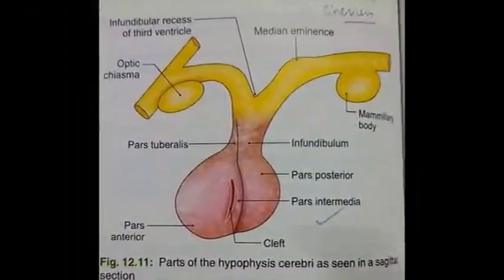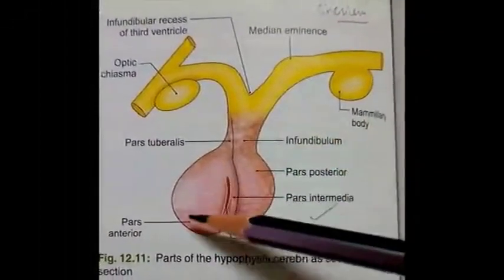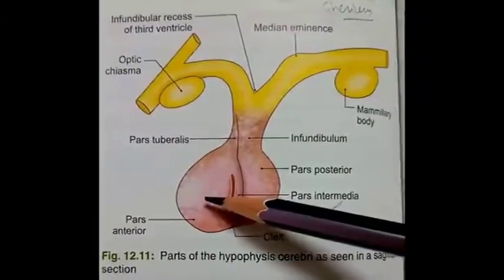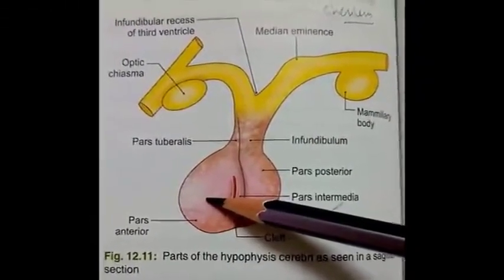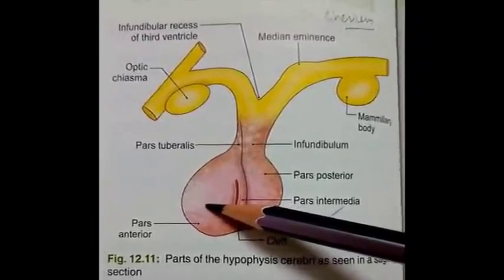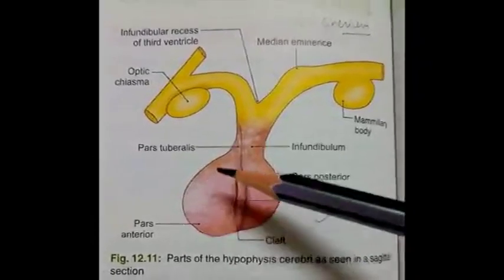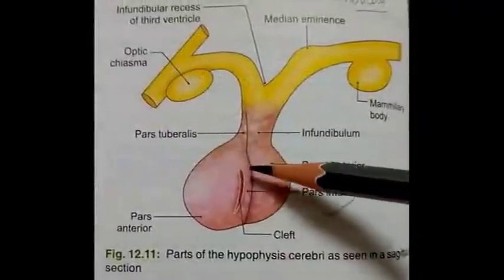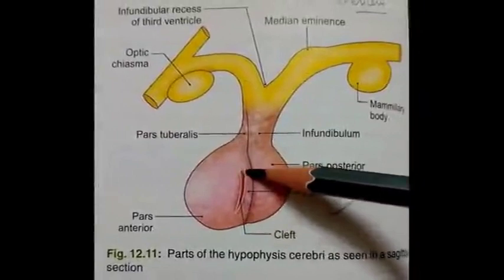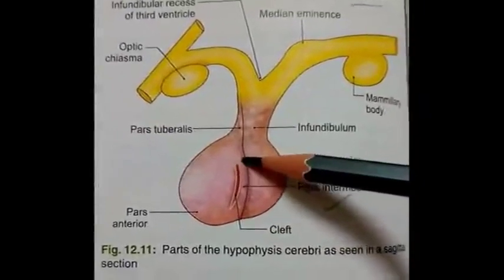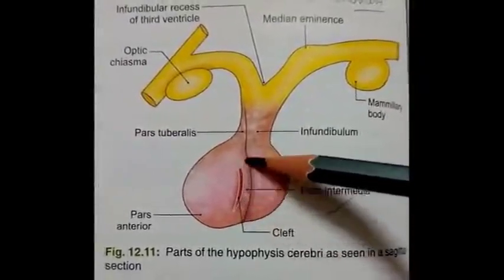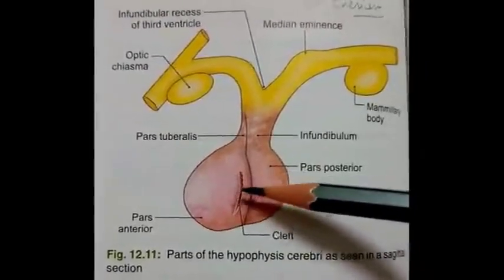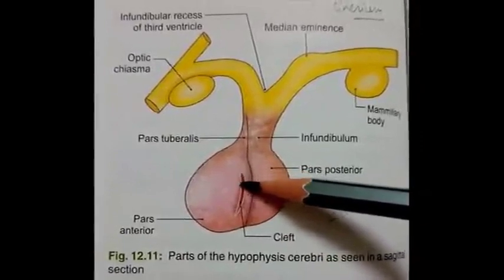Adenohypophysis has three parts: anterior lobe, also known as pars anterior, pars distalis, or pars glandularis. This is the largest part of the gland. Second part is pars intermedia or intermediate lobe. This is in the form of a thin strip which is separated from the anterior lobe by the presence of an intraglandular cleft.